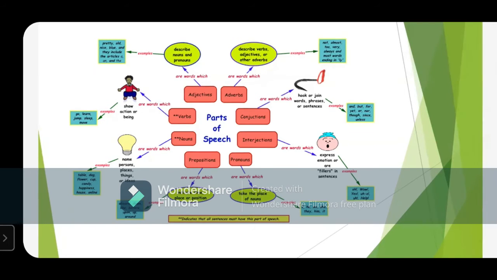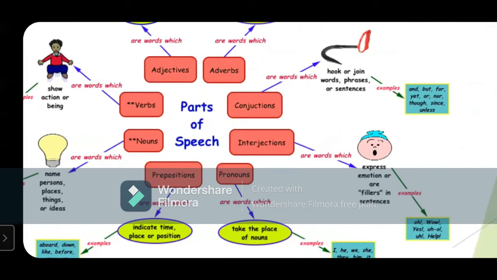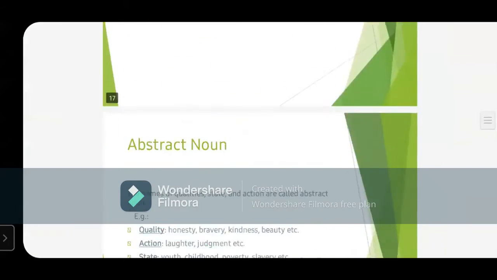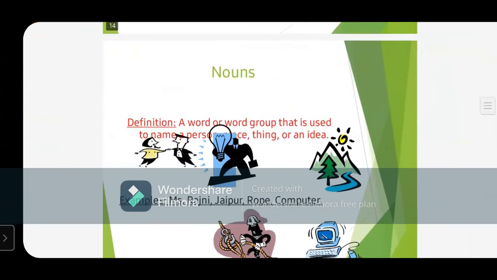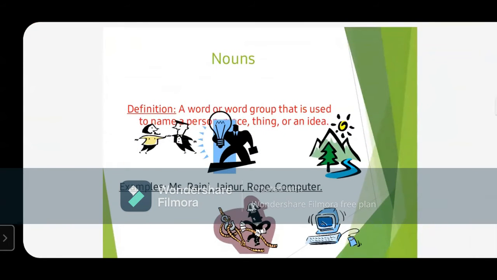Fine. So how many parts of speech are there? They are 9. We'll start with noun, after noun there are verbs, then pronoun, then adverb, adjectives, prepositions, conjunctions, and interjections. Fine. And determiners is a recently added part of speech. Fine. Earlier it was part of adverbs only. So if we proceed further, let's have a quick look at all these parts of speech. We are going to have a quick revision of it. Later we are going to discuss it in different classes too.